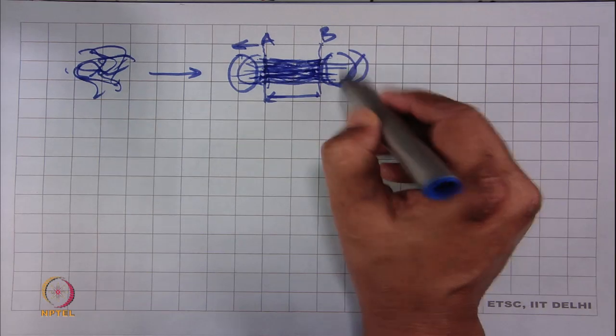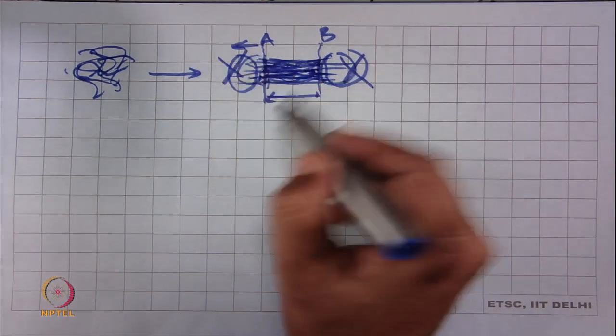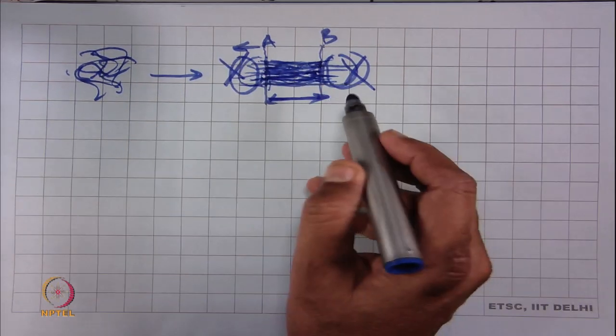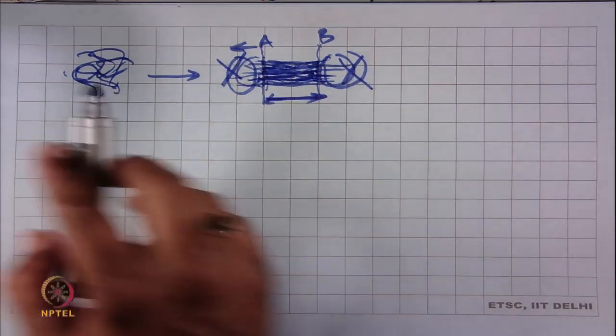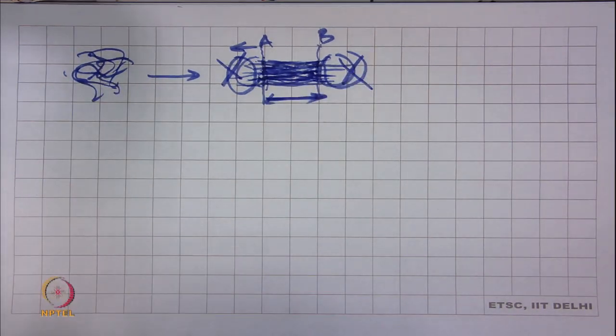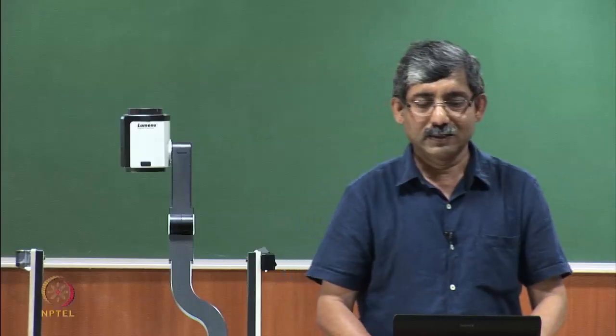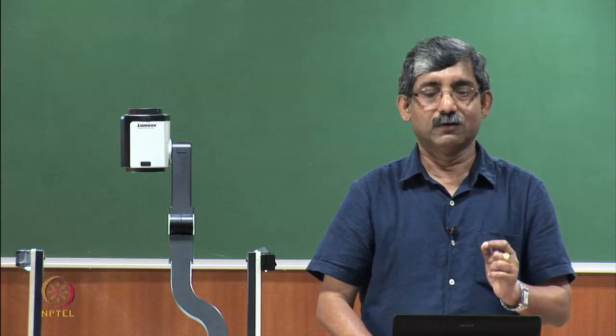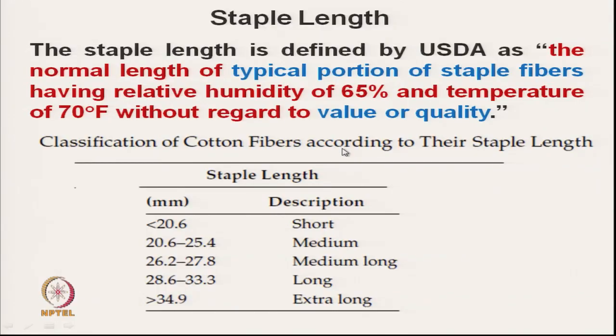So, we are discarding these fibers. This length AB is the staple length. Here the staple length we actually cannot use for any quality purpose.